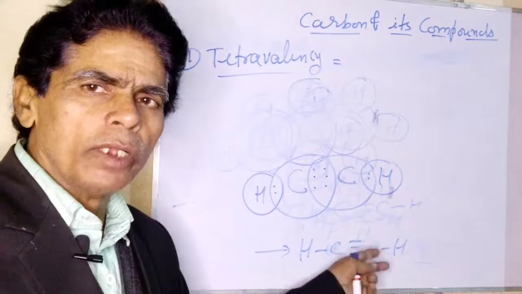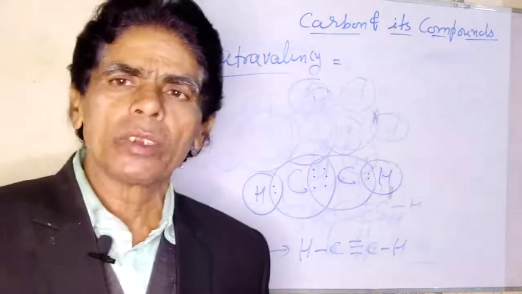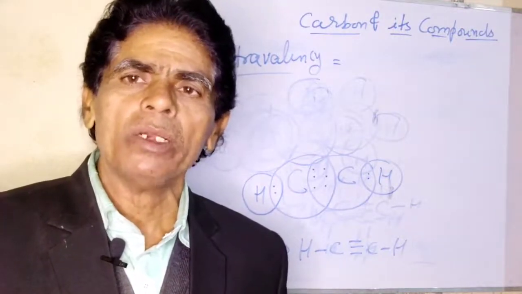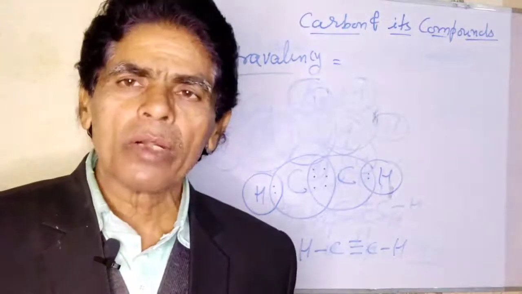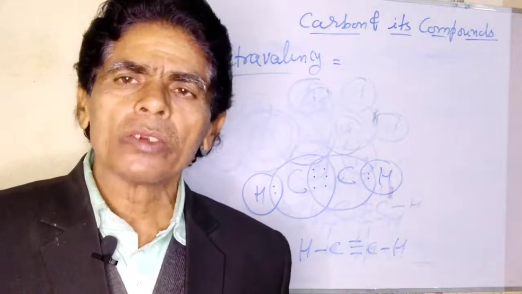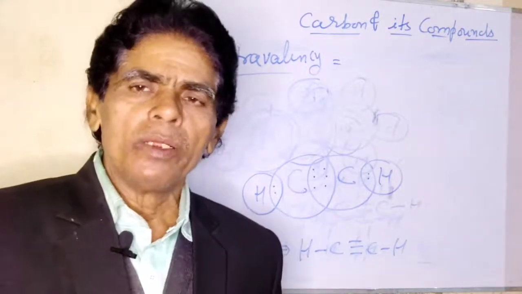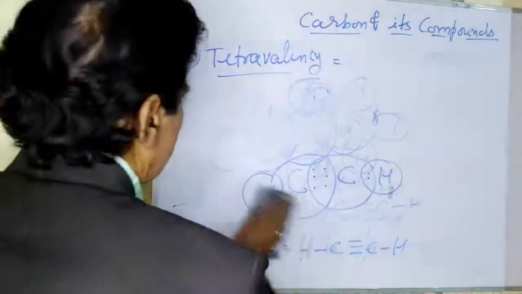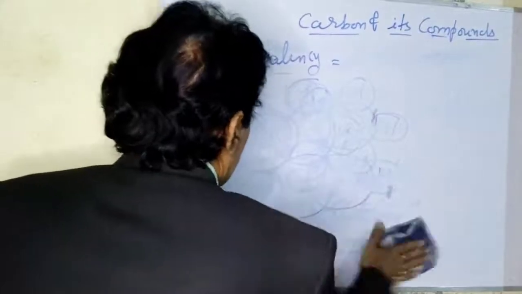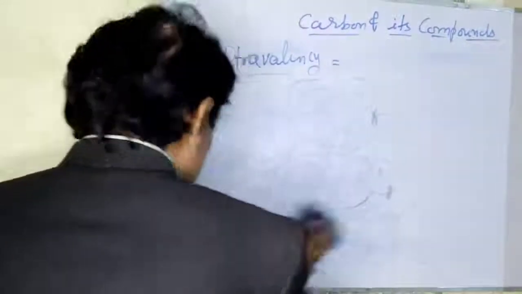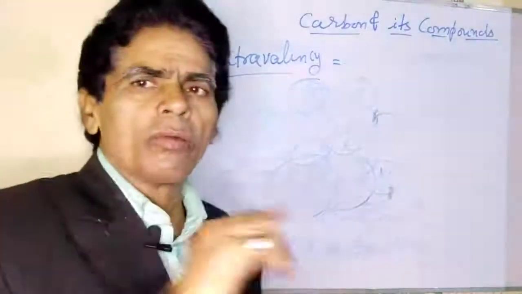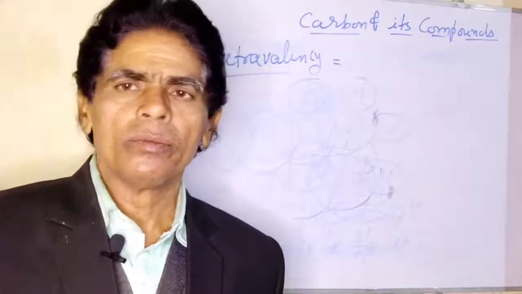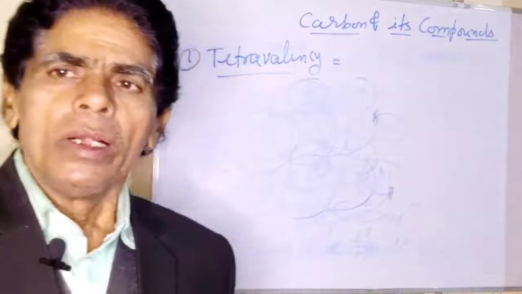So you have seen here how carbon is able to form single bond, double bond and triple bond between 2 or more carbon atoms, when it may form longer and longer chains. This will be discussed just after this. See here, so this is how we have discussed the tetravalency of carbon, meaning the formation of 4 covalent bonds by carbon. Okay, now we will discuss